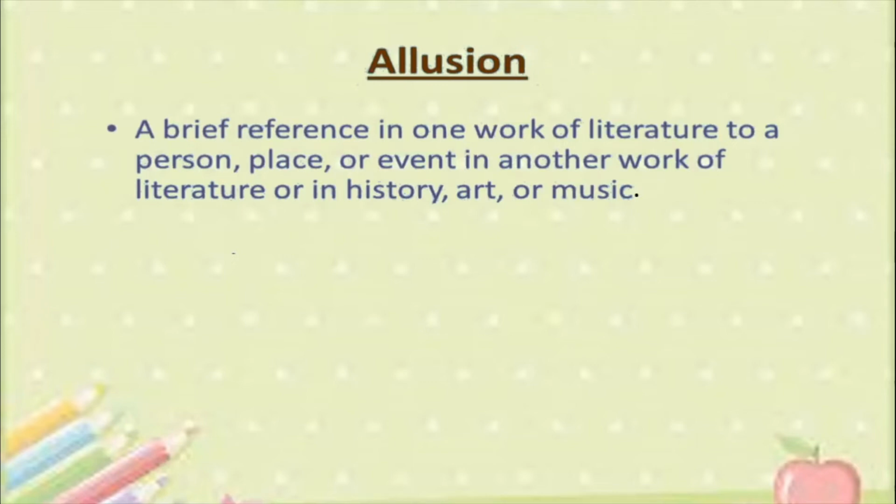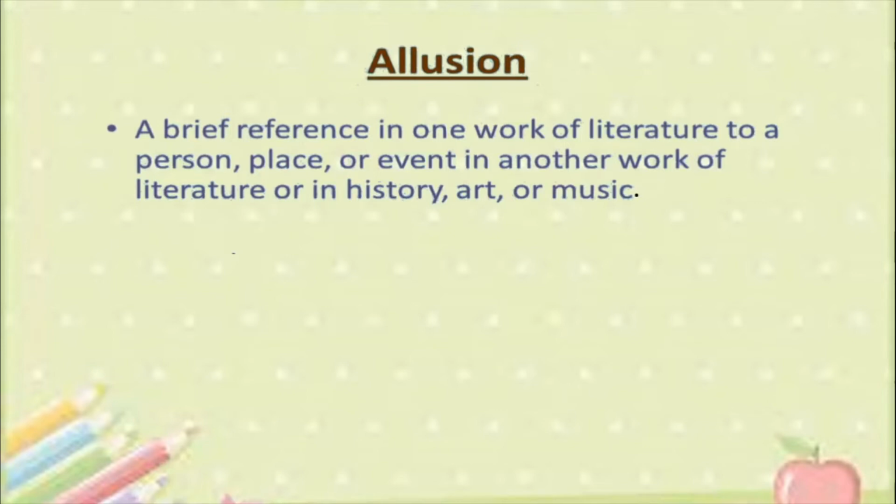Clear? Or let me make it clearer to you. Suppose I am writing a book, okay, or I am writing a poem. In my book or in my poem, if I am trying to write about something which is there in some other book, for example, if I am writing about something which is there in one of the plays of Shakespeare, then that is an example of allusion.